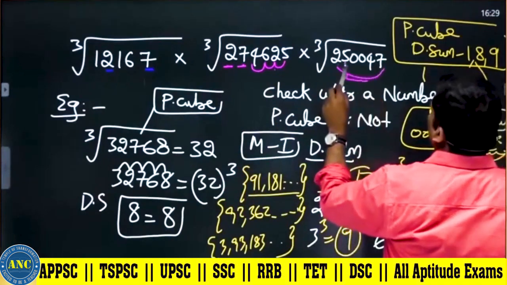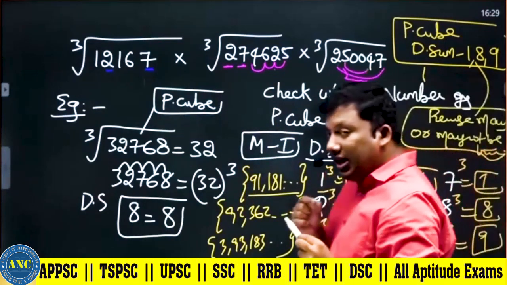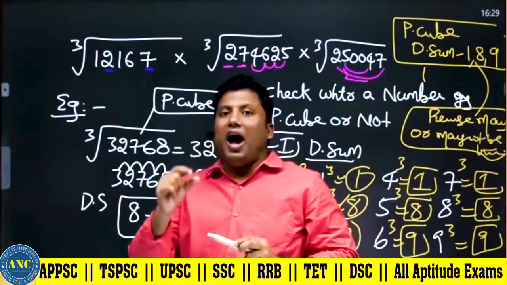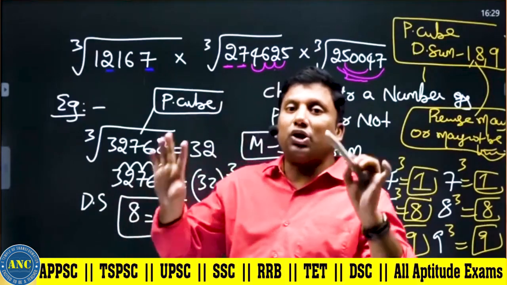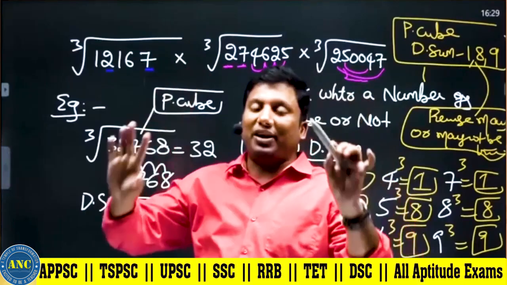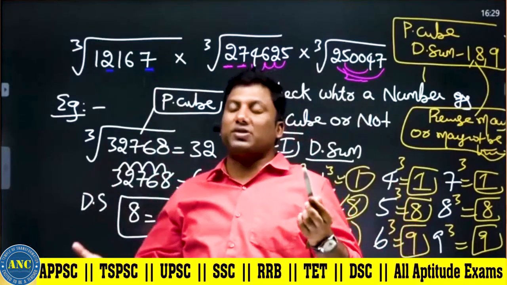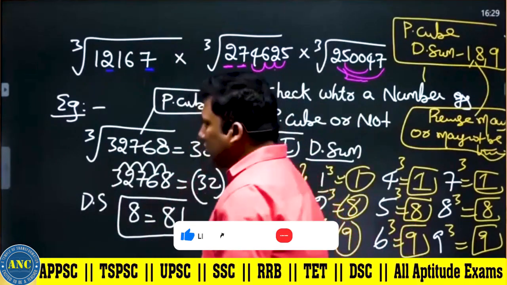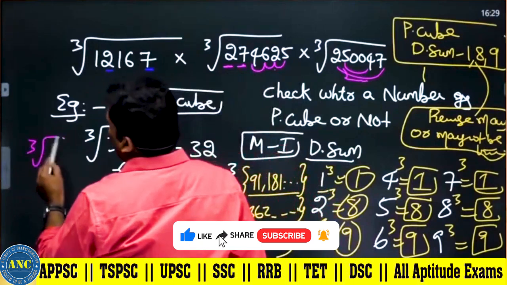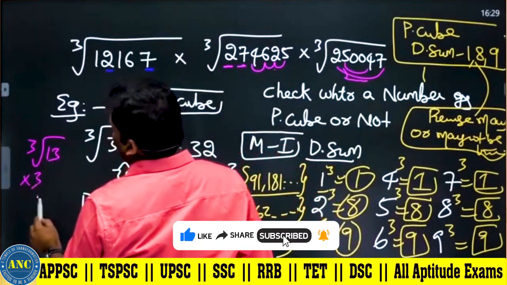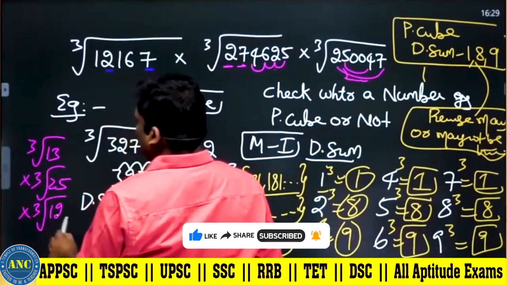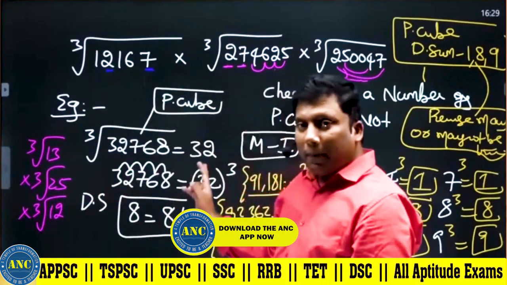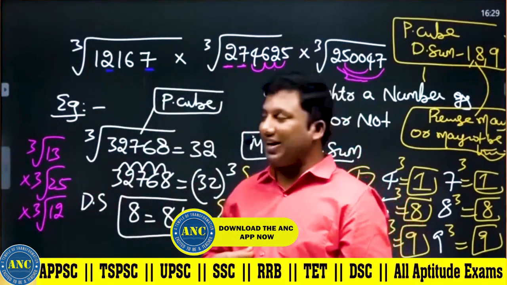7 plus 2, 9. 5 plus 4, 9. If you got a digital sum other than 1, 8 or 9, then you cannot apply the cube root of a perfect cube logic. Then that becomes a non-perfect cube. Suppose he gave you cube root of 13 into cube root of 25 into cube root of 12. You cannot apply the logic which I am going to discuss right now.